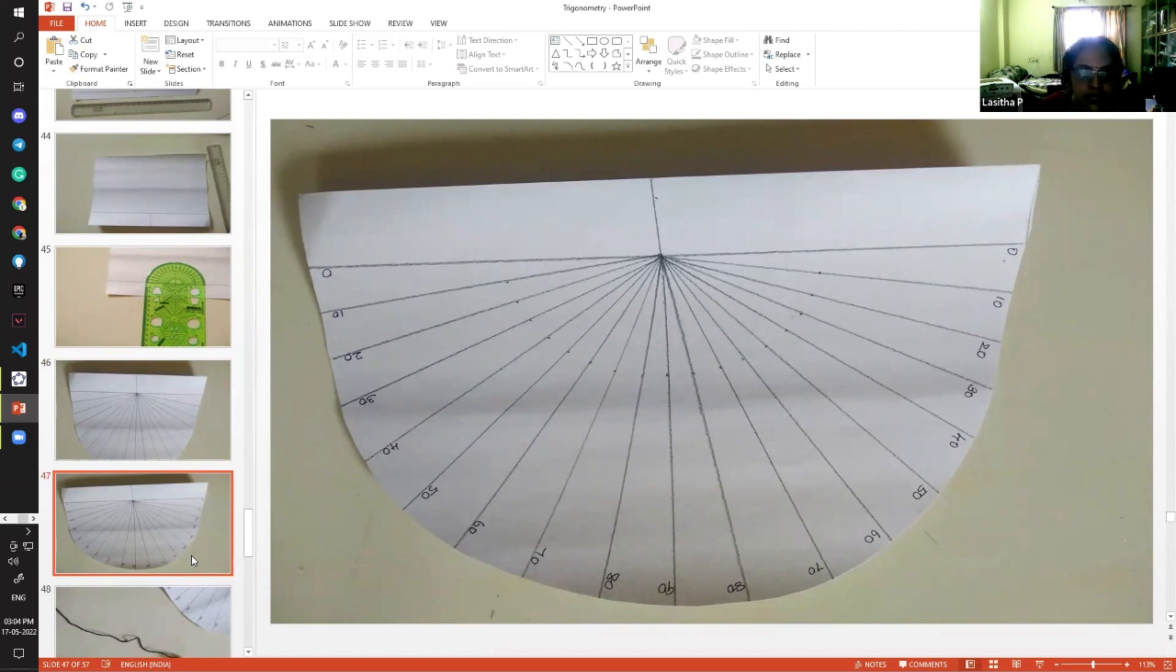So the idea is, we should also encourage the children to do such activities in our classrooms. Rather than working out problems every day, which will be monotonous, if we shift slightly like this, the class will be interesting.